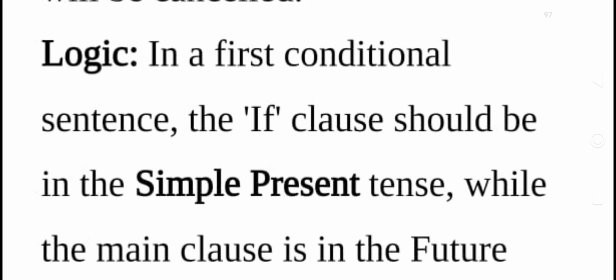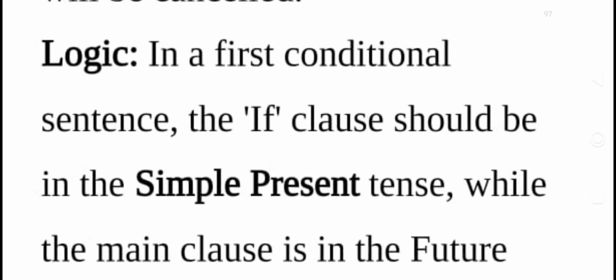The second type is called the first conditional sentence, and the structure is: the if clause is simple present, followed by either will or shall or can or may. Example, if you study hard, you will secure good marks.